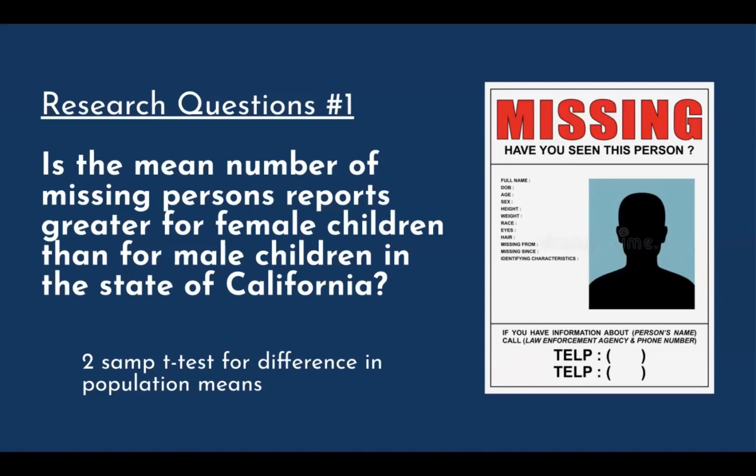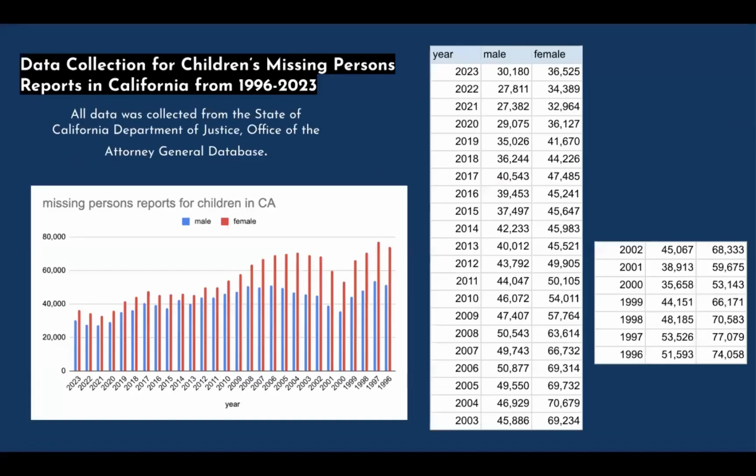So for the first research question I decided to investigate, it was, is the mean number of missing persons reports greater for female children than for male children in the state of California? And I decided to investigate using a two-sample t-test for difference in population means.